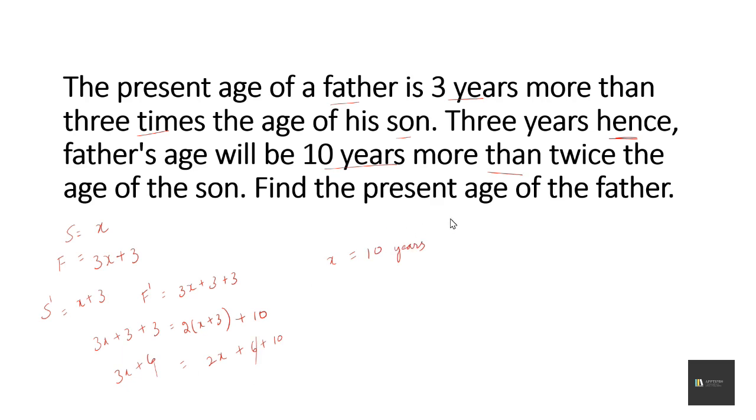Also note that they haven't asked the age of the son, they have asked the present age of the father. So the present age of the father is 3x plus 3. So 3 into 10 plus 3. So the present age of the father is 33 years. Moving on.